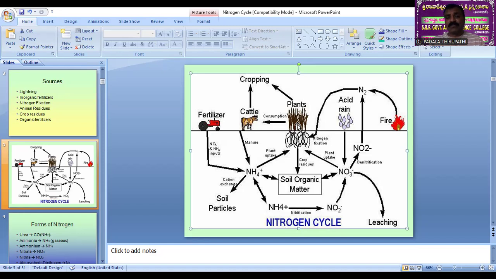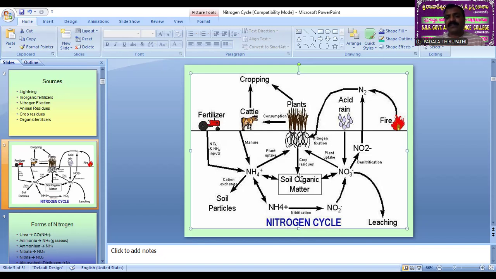The plants utilize these nitrates, nitrites, and ammonia, and we observe plant growth after cropping. The plants are also used as food and feed for other living organisms like animals, cattle, and even human beings. And remember, atmospheric nitrogen reaches the soil through rains, even acid rains, through fixation by chemical and biological processes, and fertilizers also bring different forms of nitrogen to the soil.